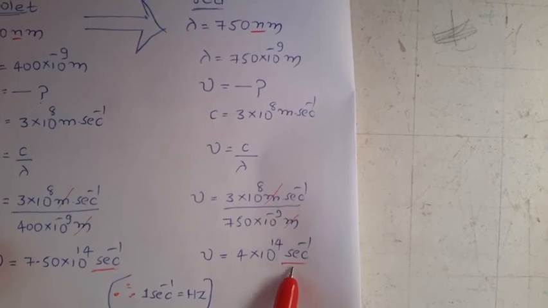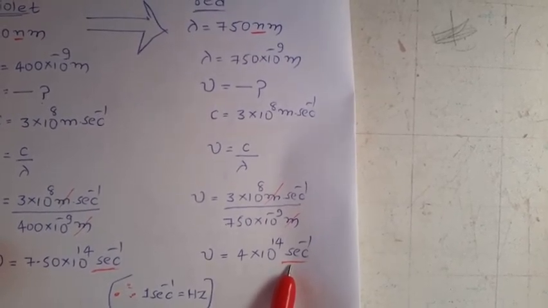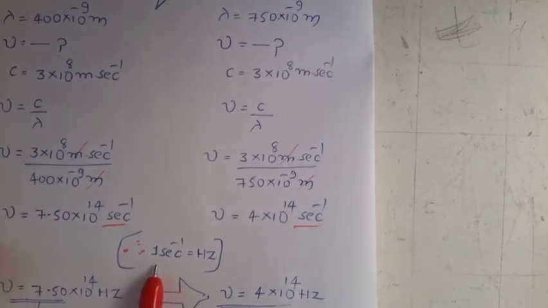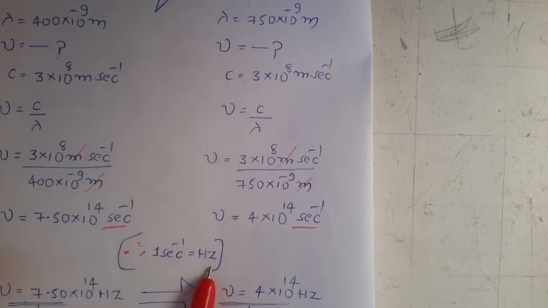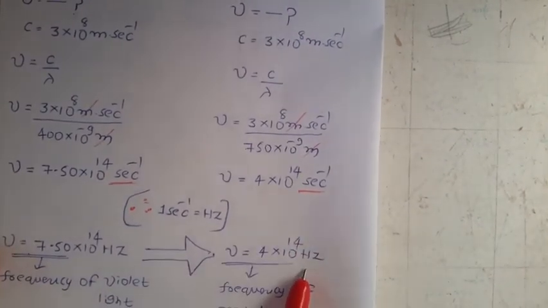But we need the value in hertz, not in second inverse. As we already discussed in frequency units, 1 second inverse equals 1 hertz, so we simply replace second inverse with hertz.